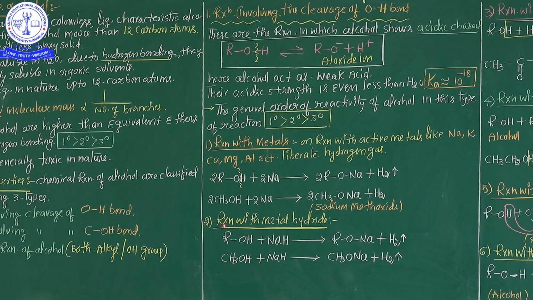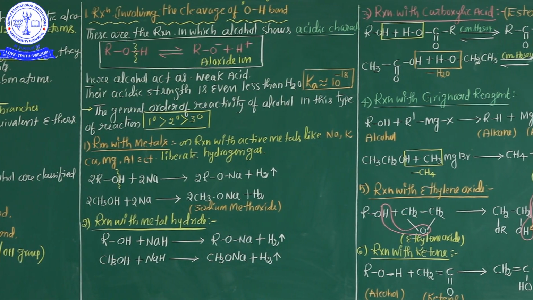After that, the second reaction: reactions with metal hydrides. Here ROH reacts with a metal hydride, sodium hydride. Where is the cleavage located? Between the oxygen and hydrogen, because all of these equations are in the category of cleavage of the OH bond. So RONa plus H2 is liberated. Listen, not only metals, even a metal hydride gives hydrogen gas when reacted with alcohol. So methyl alcohol reacted with sodium hydride gives CH3ONa plus H2.